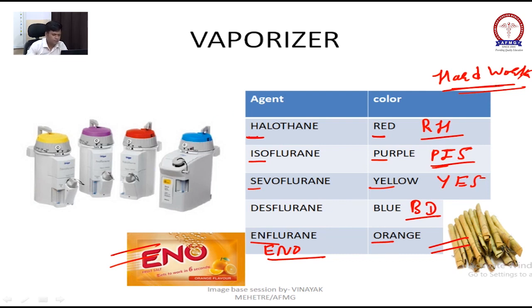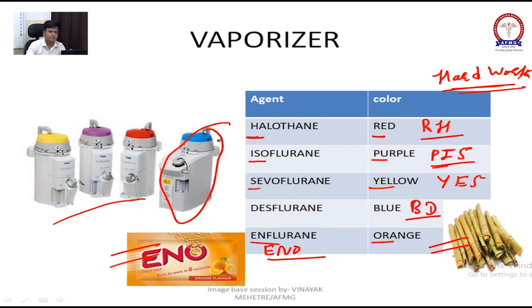See, there are different companies for vaporizers, so they have different sizes. But remember, all the vaporizers of the same company will be of the same size, the same module you can say, but Desflurane will be different. See here also, Desflurane is of a different size.